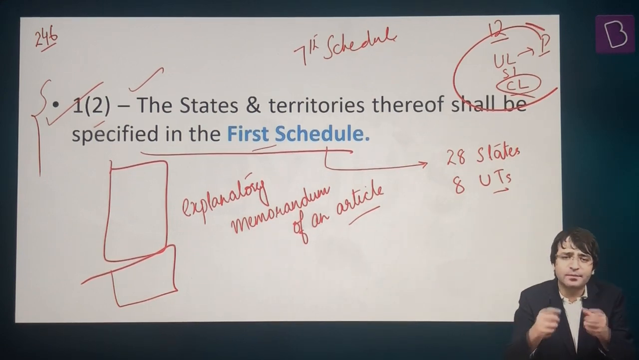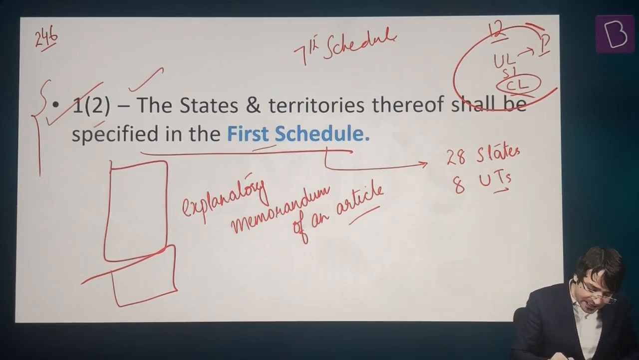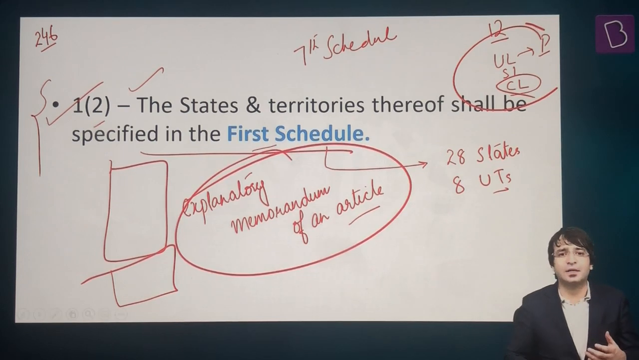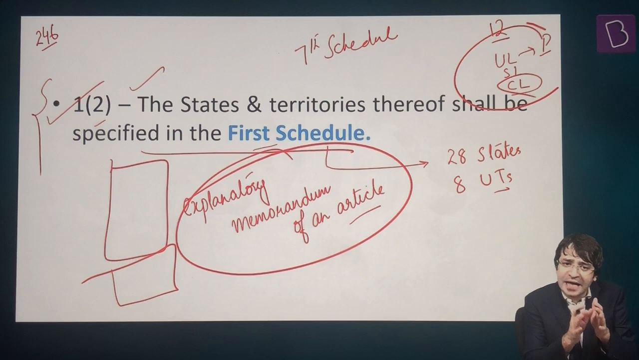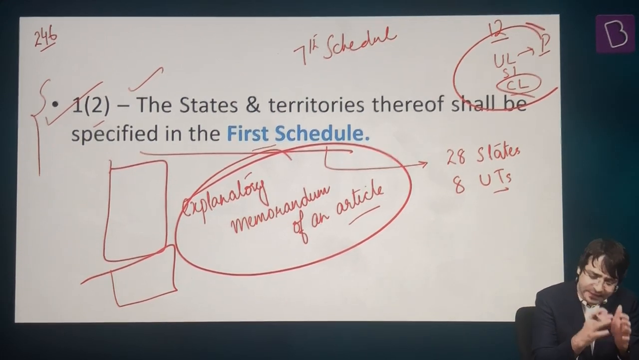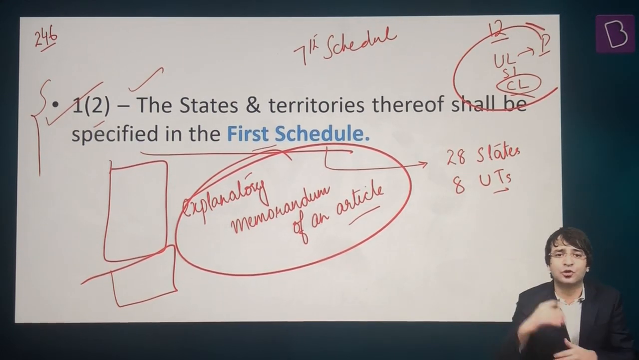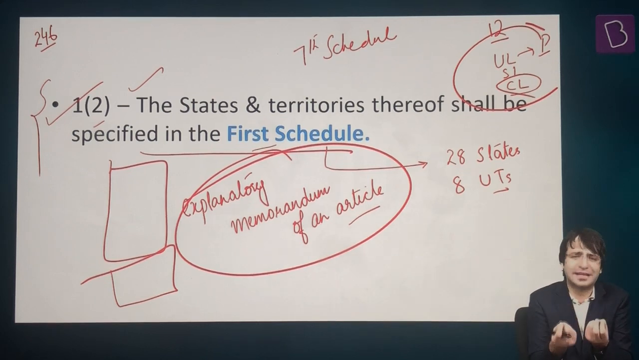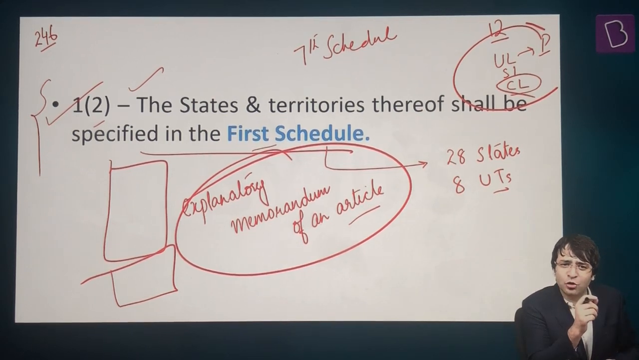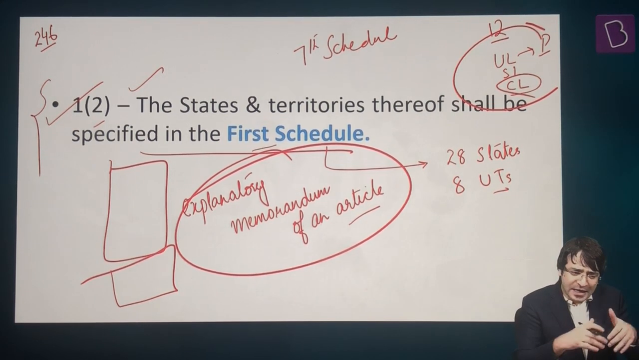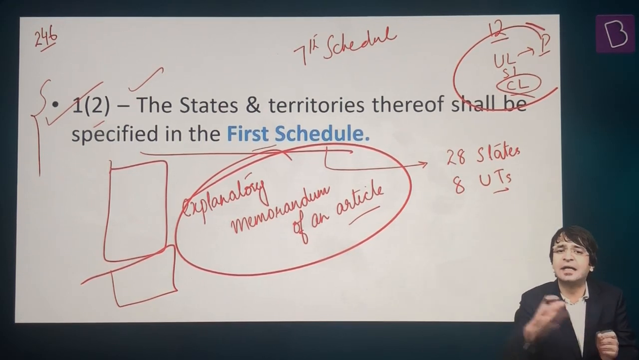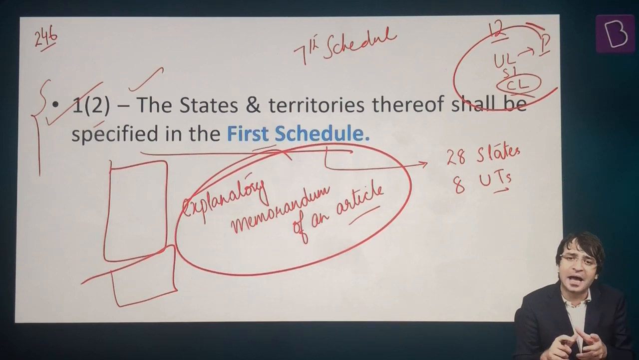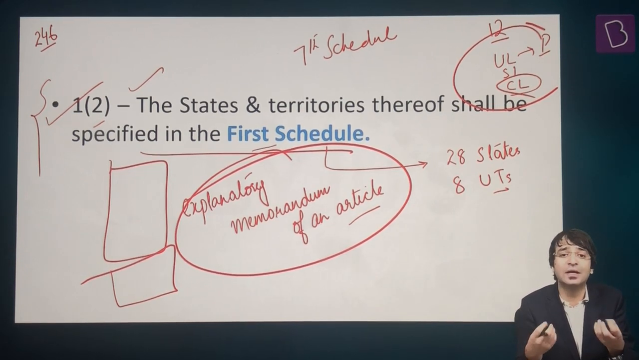But what is a schedule? Schedule is basically an explanatory memorandum of an article. If an article requires more explanation, don't add it to the text of the Constitution, add a schedule at the end of the Constitution. Why? Cosmetic reason. So that this article would not be bulky, so that if an article requires more explanation, add this explanation at the end of the Constitution by adding a schedule. That is what we call a schedule.